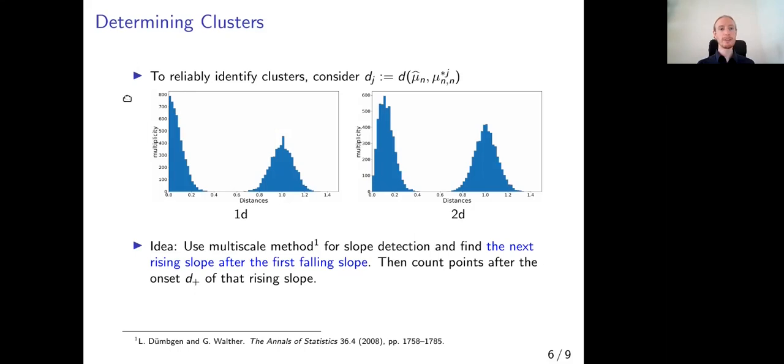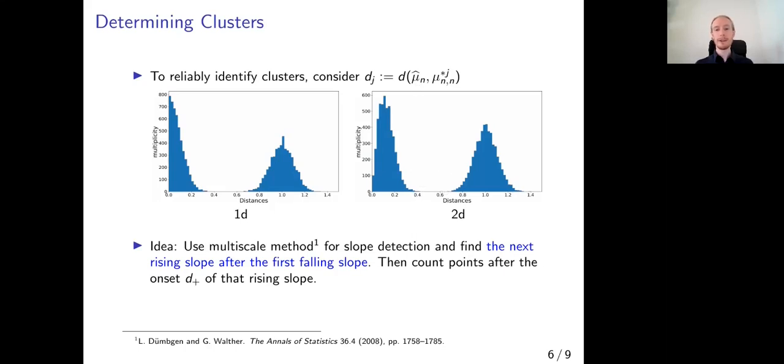So first, about determining clusters. To reliably identify clusters, we only consider the distances between the bootstrap descriptors and the sample descriptor. If we have a one-dimensional descriptor space, the cluster containing the sample descriptor itself will only be represented by a falling slope, and then other clusters will have a rising and falling slope. Whereas for higher dimensions, the cluster containing the sample descriptor itself will start with a rising slope due to the spherical volume element. So what we want to find is the next rising slope after the first falling slope, because the first falling slope is that of the cluster containing the sample descriptor itself.